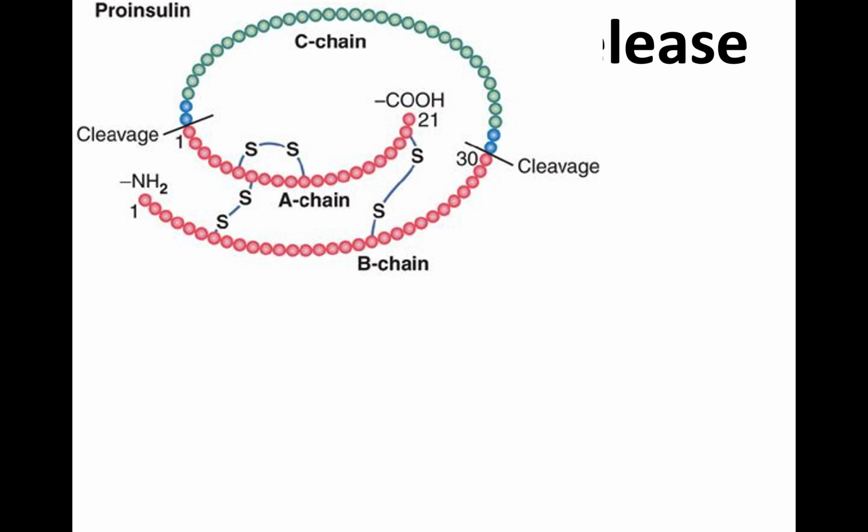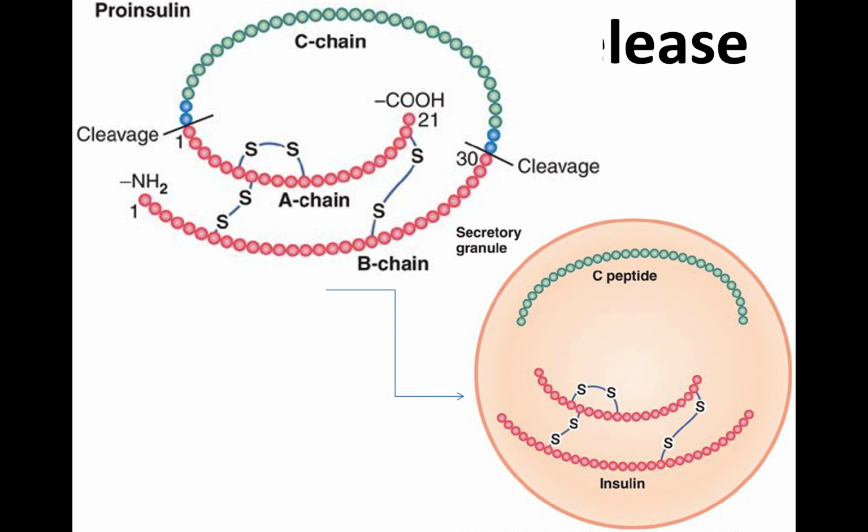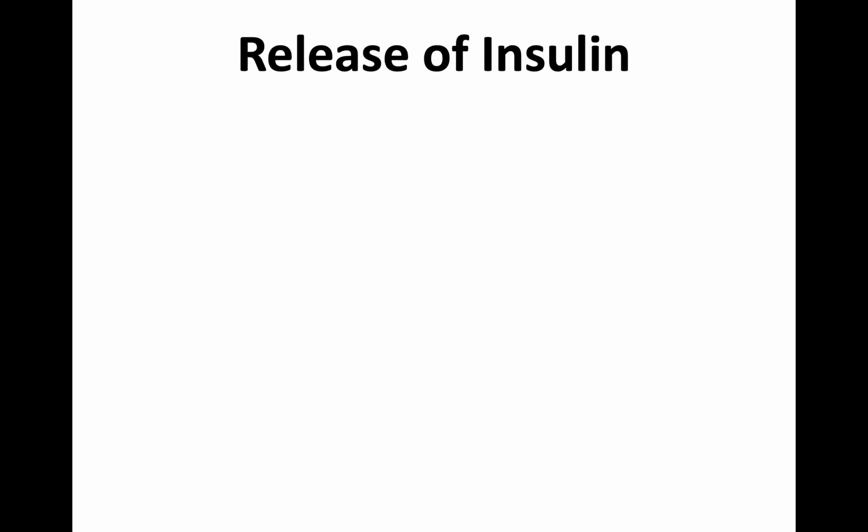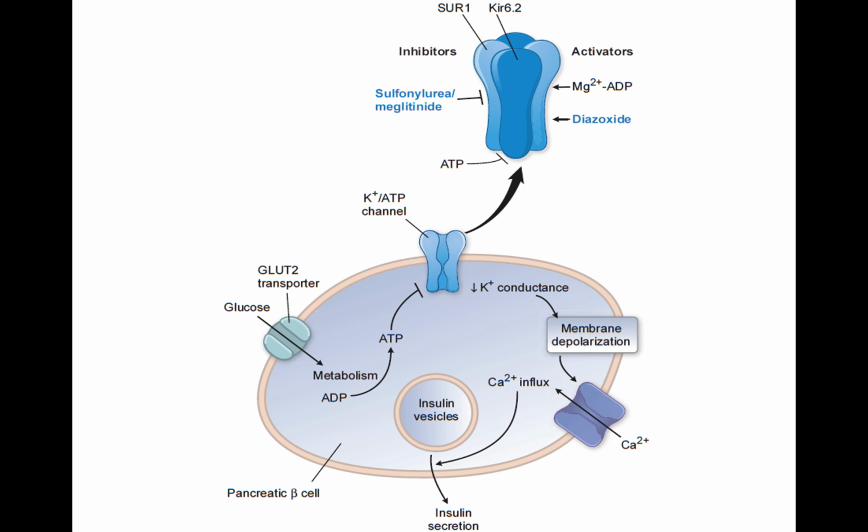Now, this is the active insulin structure. Inside the beta cells, proinsulin undergoes cleavage and the C peptide is cleaved from the A and B chains. Now this is very important: how is insulin secreted, and what stimulates the secretion of insulin from beta cells?